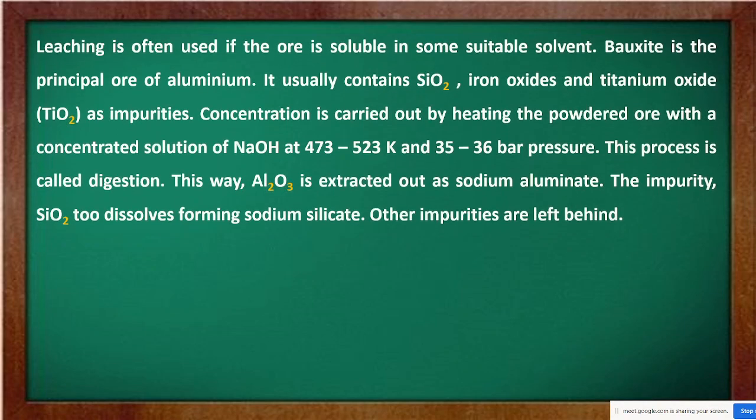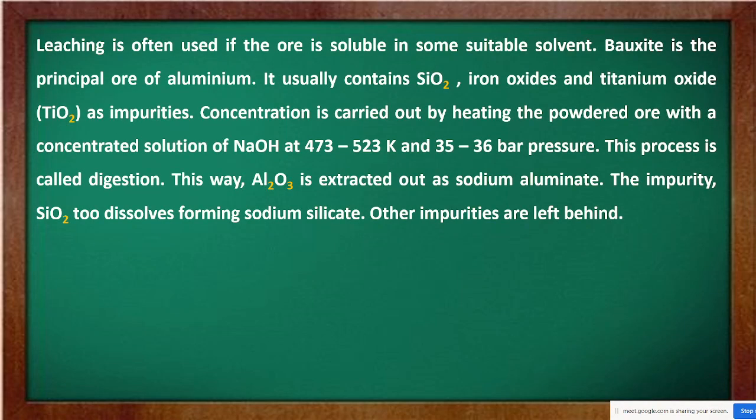Now, leaching is also a technique. Now, how is it done? Leaching is often used if the ore is soluble in some suitable solvent. Bauxite is the principal ore of aluminium. In the starting stage, we saw bauxite is the ore. It usually contains silicon dioxide. Here, iron oxides and titanium oxides are the impurities. Mainly it has silicon dioxide, but iron oxides and titanium oxides are the impurities.